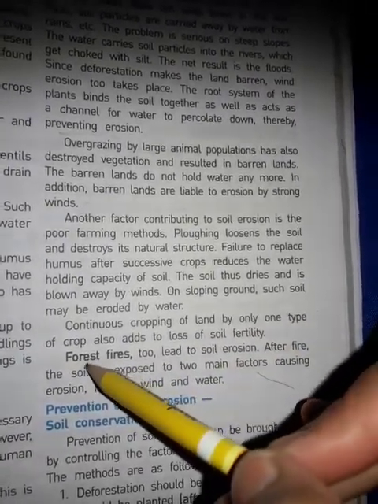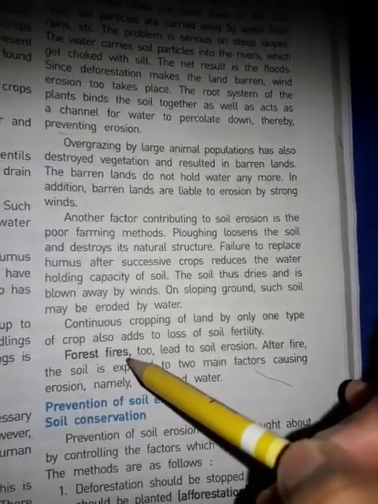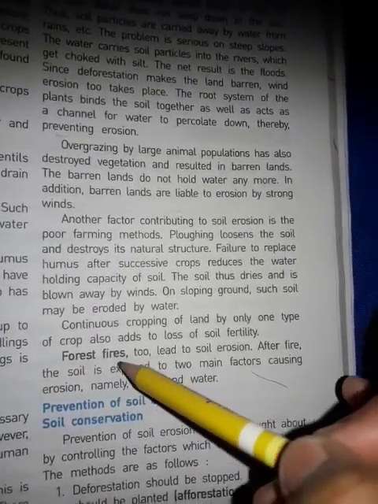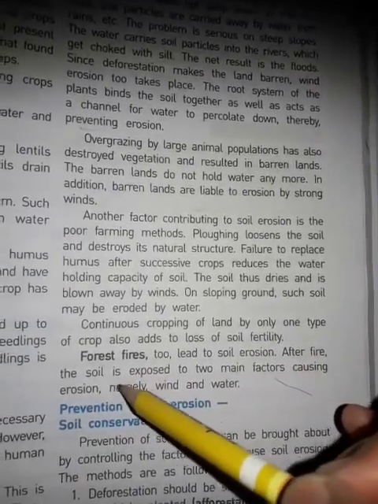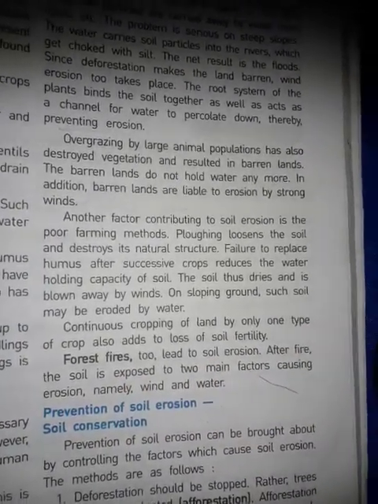Forest fire is also an important factor for soil erosion. Forest fire leads to soil erosion, and after a fire the soil is exposed to two main factors causing erosion, namely wind and water.